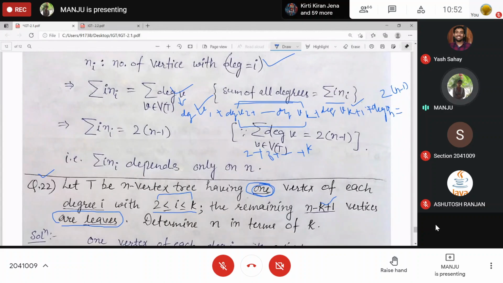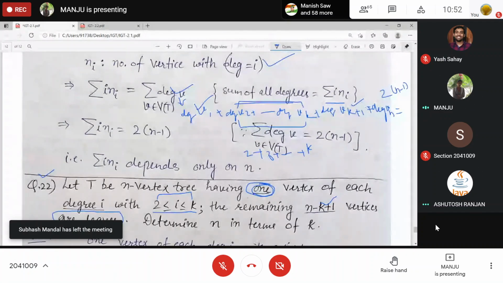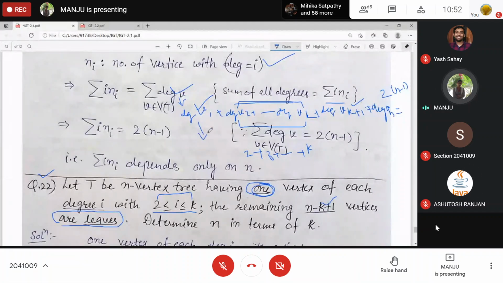And what do you understand by leaves? Degree 1 vertex. Yes. So degree of v1, because v1 is a leaf, vk plus 1 is a leaf, and so on up to vn is a leaf. All these n minus k plus 1 vertices are leaves.